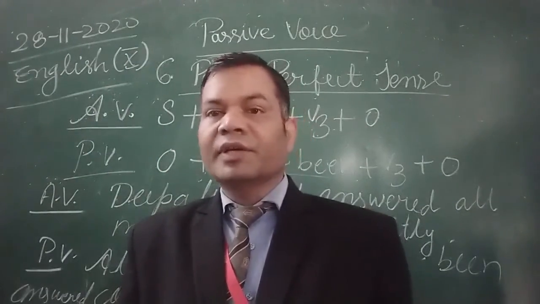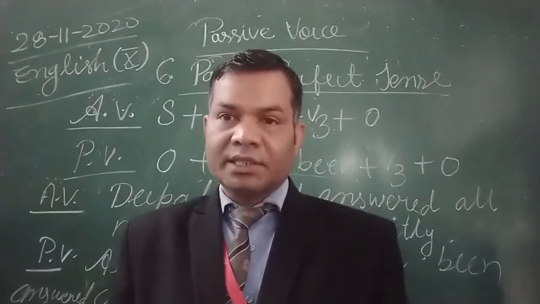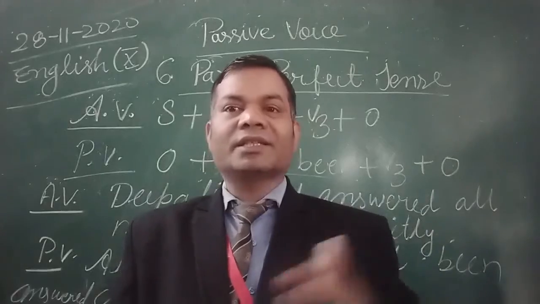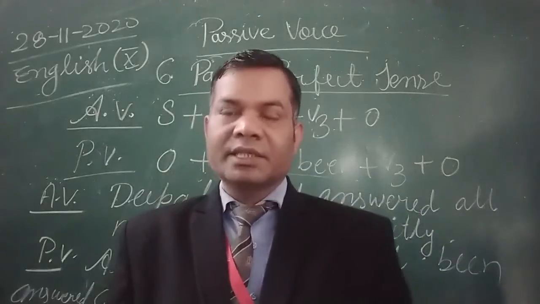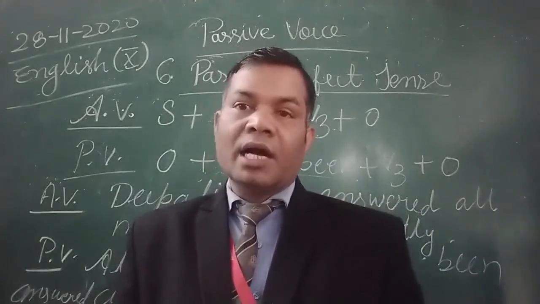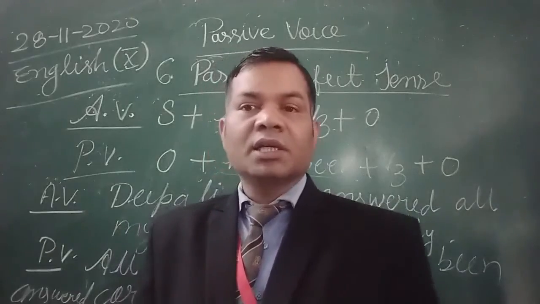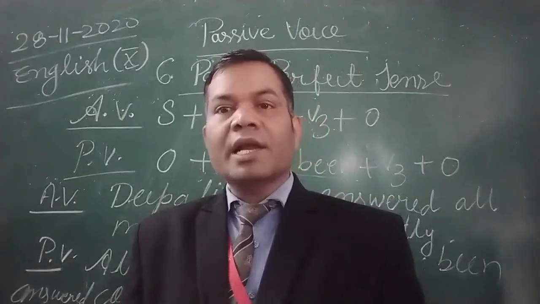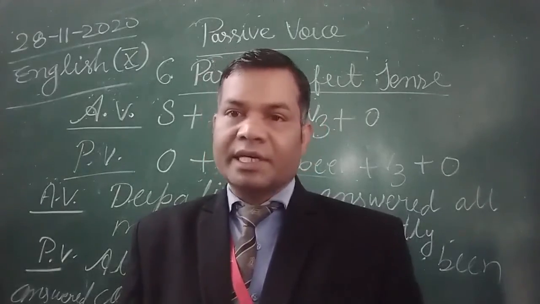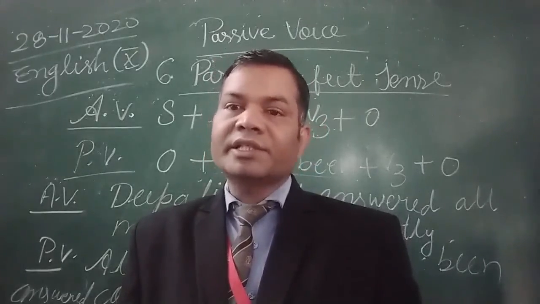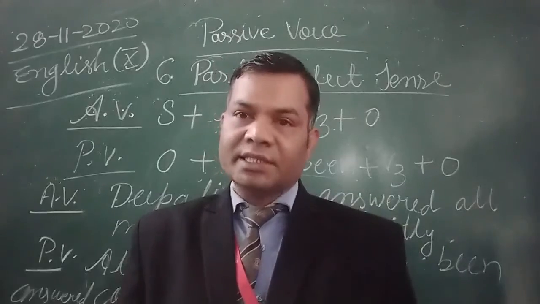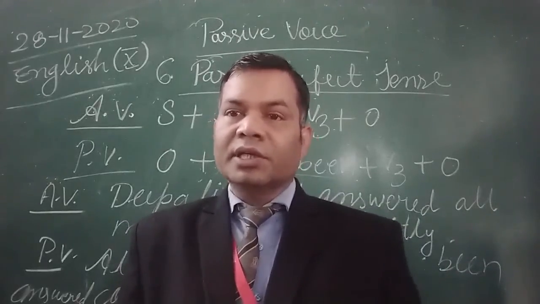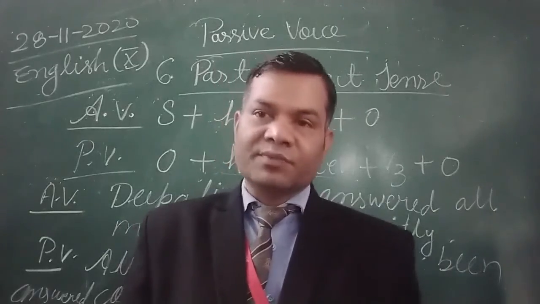So we cannot change the type of sentence. We are just changing the structure of the sentence. Meaning and type of sentence remain the same. Only the formation of the sentence changes. The sentence is being transformed.